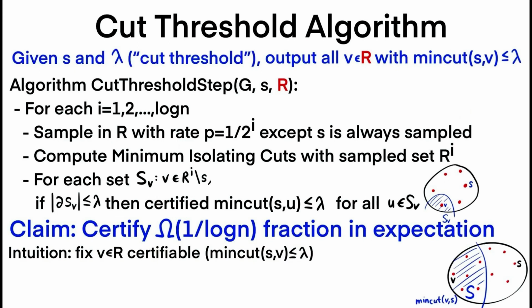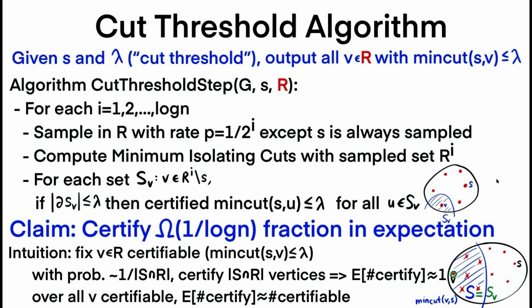Let's now develop some intuition on why this statement might hold. So let's first fix some certifiable vertex V. In other words, a vertex in R with min cut at most lambda from S. Let big S be the V side of the min cut between V and S. And now, once again, suppose we sample exactly V in S. So suppose we sample V, but no other vertex in S. Then, once again, observe that in that case, the minimum isolating cut around V will be exactly S. So in other words, S equals S_V for the minimum isolating cuts procedure.